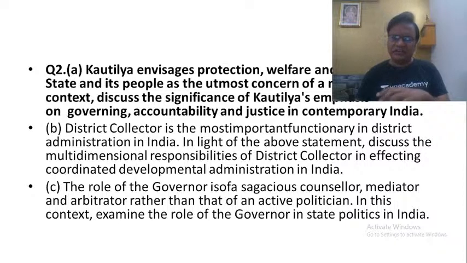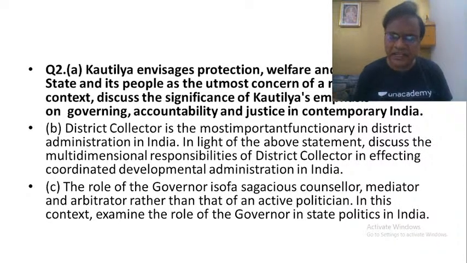You can see this during the corona crisis. The government was simply absent when lakhs of migrants, crores of people were walking on the streets for hundreds and thousands of kilometers. The central and state governments were completely absent. Why? Because when you don't go to people, how do you know what the problems of people are? This is where the problem is. That is why Kautilya talks about accessibility.